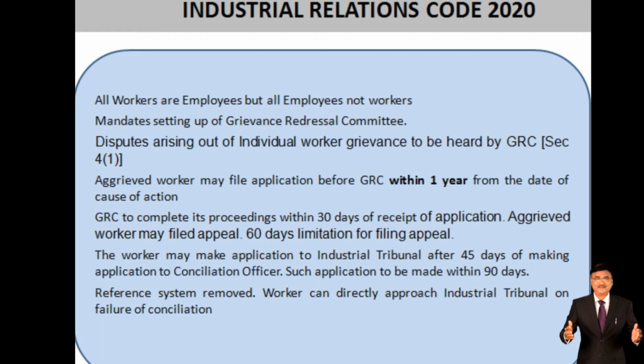Then the references system is removed, so the worker can directly approach the industrial tribunal on failure of conciliation. If conciliation fails, the worker can directly approach the industrial tribunal for their issues and grievances.